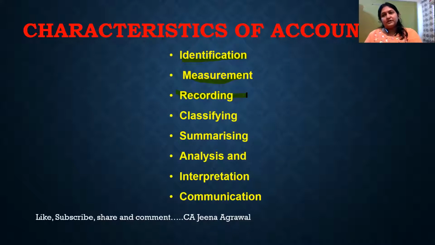Now, recording has to be done. In future, in our upcoming classes, we are going to learn how to make the journal, how to make the ledger, and in that we will learn how this recording and classification is being done. Summarizing basically means preparation of final accounts. Final accounts means profit and loss account and balance sheet. And then the analysis and interpretation will be done. The interpretation will be done from the owner point of view, whether the business is going on well or not, whether he should shut down or whether he should expand his business, some more products should be added.